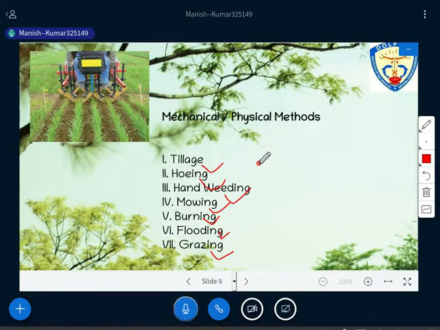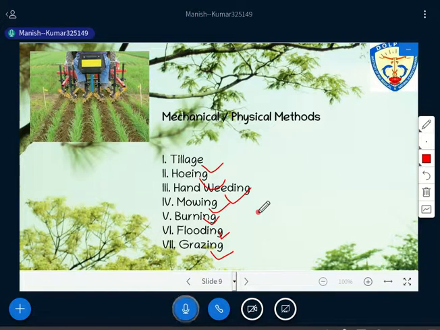First we need to know tillage. What is tillage? Through tillage we remove the weeds from the soil, resulting in their death, right? When we carry out this practice of tillage, it weakens the plants through injury to the root and stem pruning, reducing their competitiveness or regenerative capacity, right? Now hoeing: you all know that hoeing has been the most appropriate and widely used weeding tool from time immemorial. It is however still a very useful implement to obtain results.